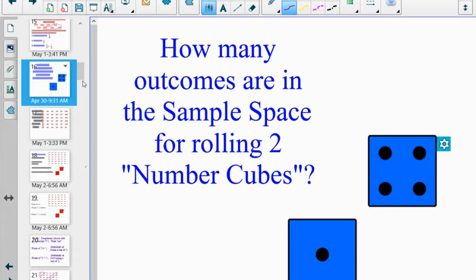I think if I call them dice, I'm promoting gambling. So I don't know. If it's okay with you guys, I'm going to keep calling them dice, but in my presentation, for legal reasons, I'll call them number cubes. So I can have plausible deniability when one of you turns 18 and goes to Mystic Lake and decides to put all of your money on 7 or something like that.